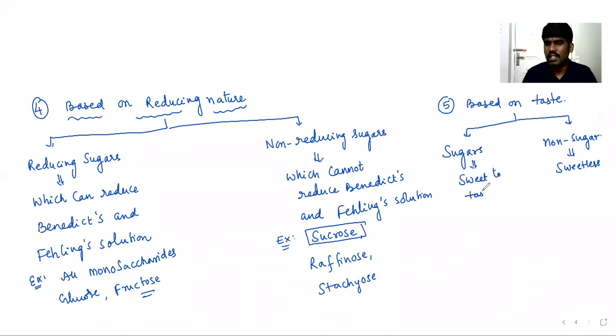If they are sweet to taste, those are sugars, let us say glucose, fructose. In the case of non-sugars, that is cellulose. It's a polysaccharide. Generally, polysaccharides are sweetless or non-sugars. Starch is also a non-sugar or sweetless. Based on taste, we can classify the carbohydrates into two types: sugars as well as non-sugars. Please copy it.